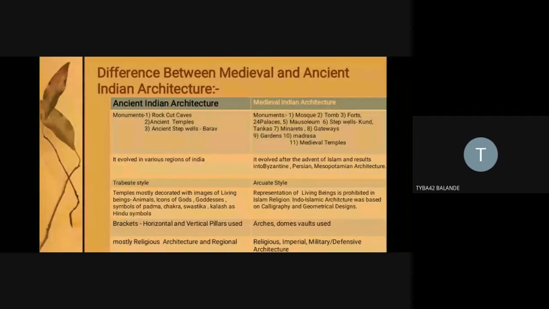And in the medieval style, you can see arches, domes, and vaults basically used. For constructing a mosque or a tomb, basically not the pillars, not the brackets are used. Basically, arches and domes are used. Domes are semi-hemispherical vaulting roofs that bind the finial to the lower part of the pavilion of the mosque or the tomb. So this is very important.